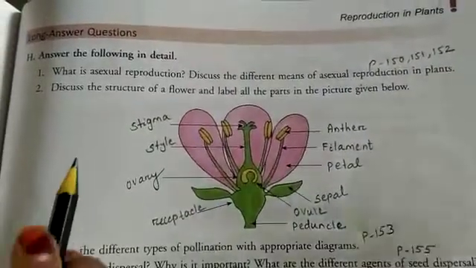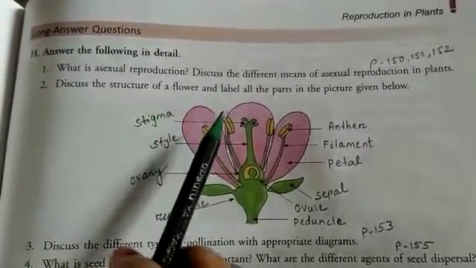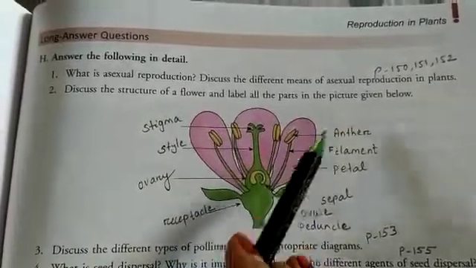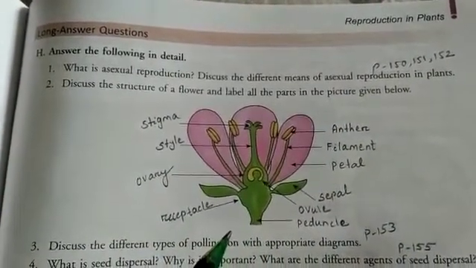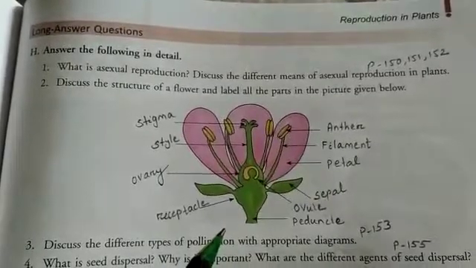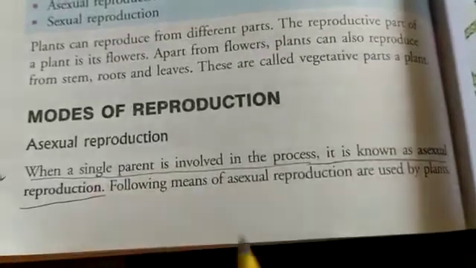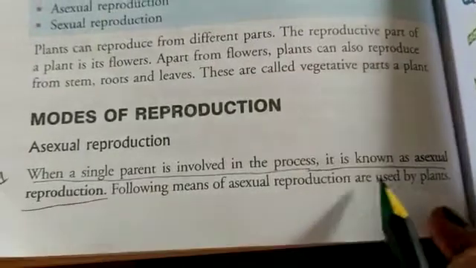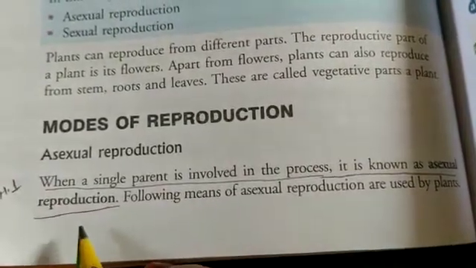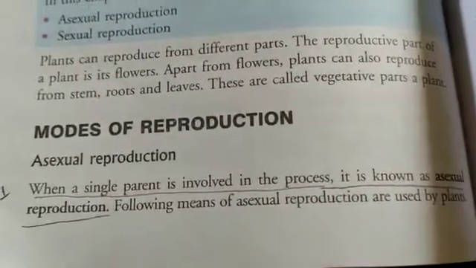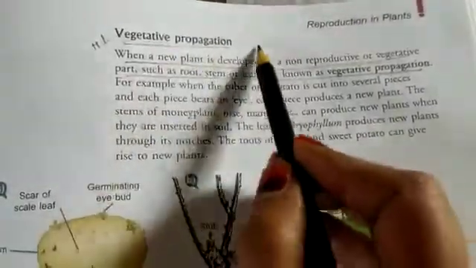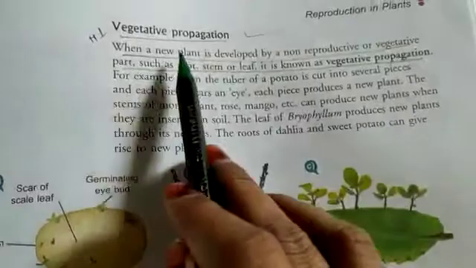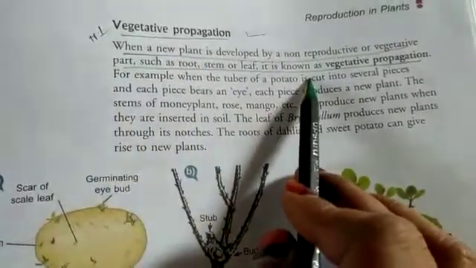H number 1, what is asexual reproduction? Discuss the different means of asexual reproduction in plants. So we will go to page number 150, 151 and 152. First of all, when a single parent is involved in the process, it is known as asexual reproduction. First of all, we will write this. Then different means are, first of all, vegetative propagation. You can write 2-3 lines for vegetative propagation.